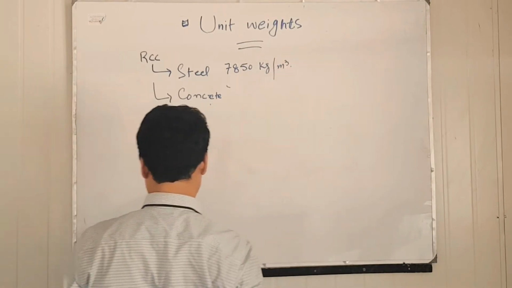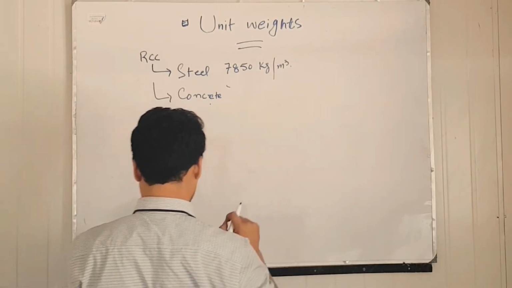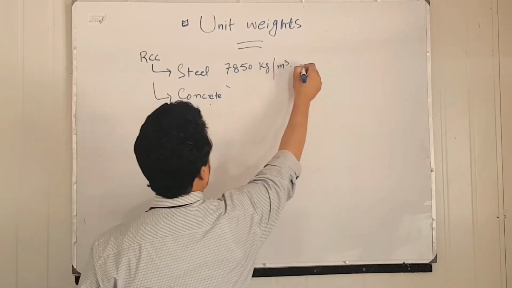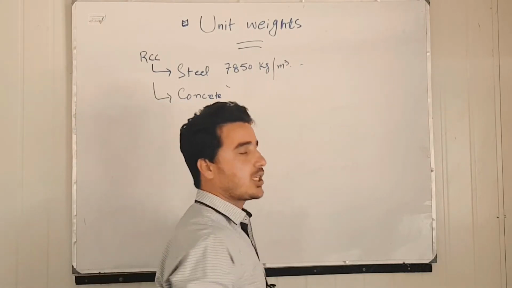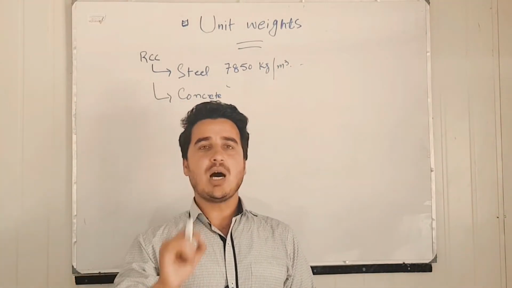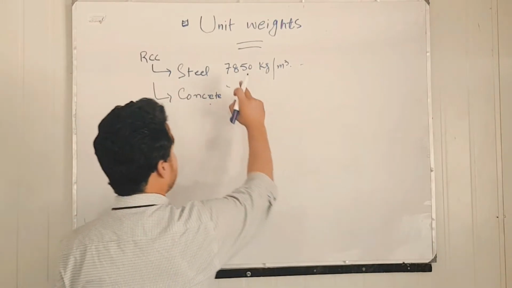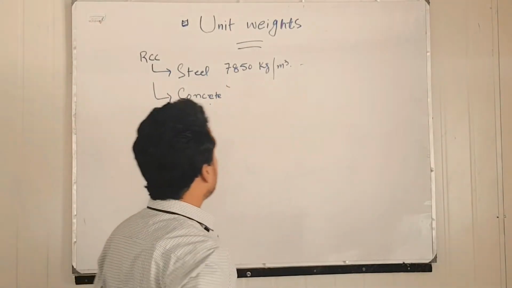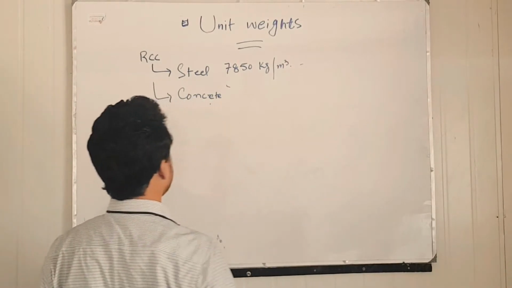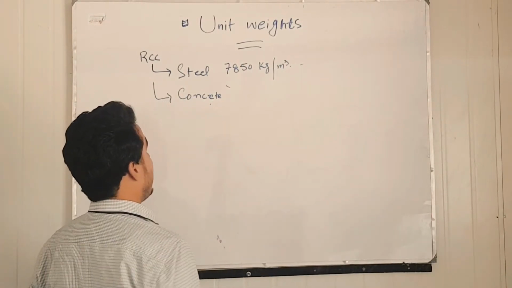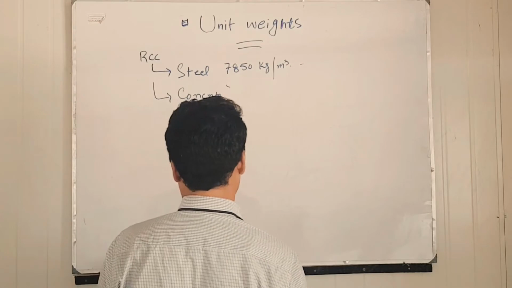Okay, this is unit number one. That is the most important one, and whenever you are calculating the quantity of steel during any construction, you will have to keep this in your mind, that the unit weight of steel will be considered as 7850 kg per meter cube.